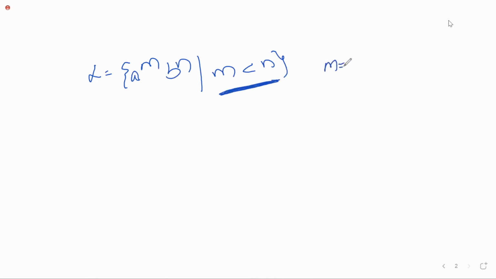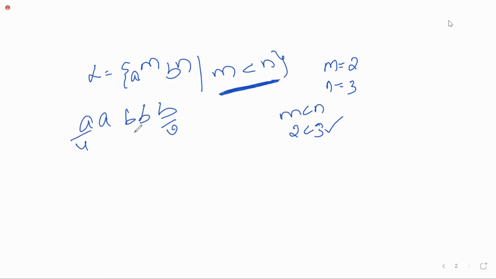So can I consider M equal to 2 and N equal to 3? Is it satisfying the M less than N condition? Yes, ma'am. Okay, so A square, which means AA, next 3 B's. This you may assume as U, this is V, this is W.